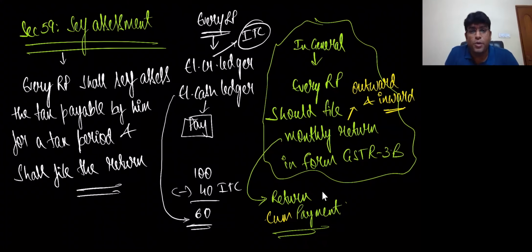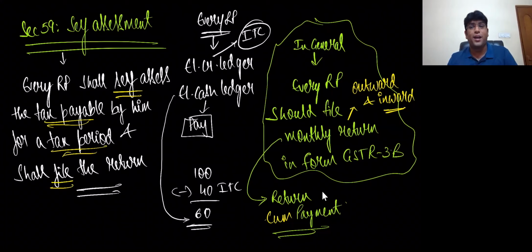Section 59 talks about self-assessment. One last time I'll repeat: every registered person shall self-assess the tax payable by him for a tax period and shall file the return. That's the story of this beautiful section 59, which talks about self-assessment.